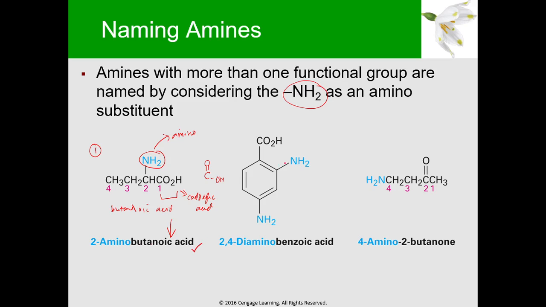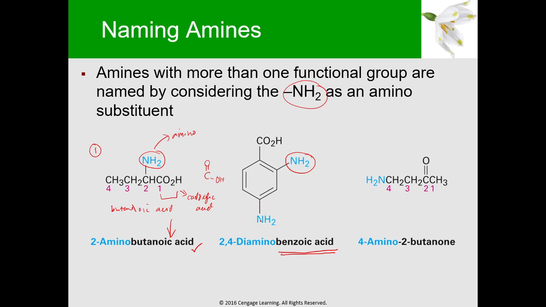Next, we have another carboxylic acid. This time, this is a benzene ring with the COOH, and that gives it a special name, benzoic acid. So benzoic acid is our parent name.